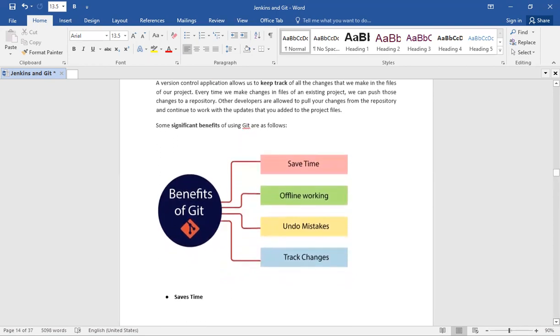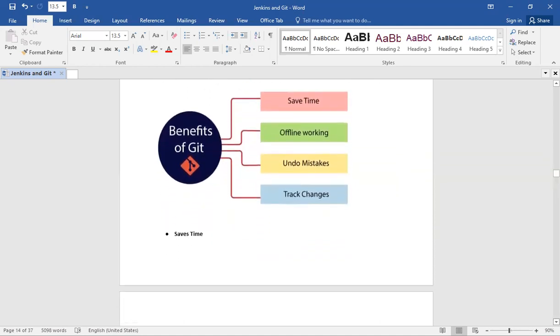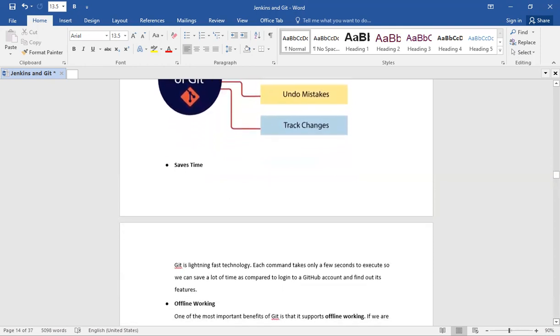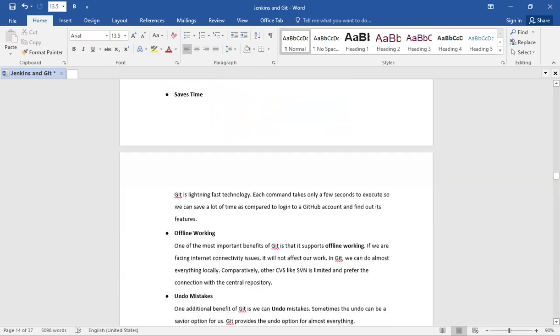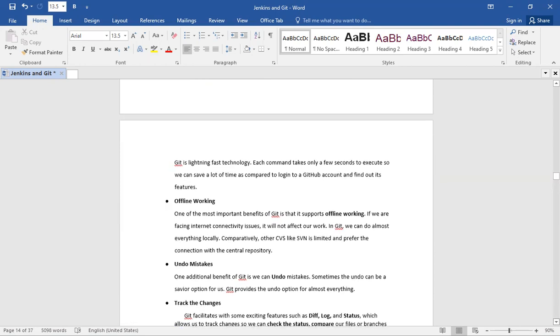Some significant benefits of using Git are as follows. Save time, next one offline working, next undo mistakes, and next track changes. First one, what is save time? Git is lightning fast technology. Each command takes only a few seconds to execute, so we can save a lot of time as compared to logging into a GitHub account and finding out its features.